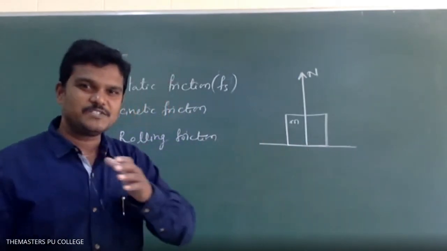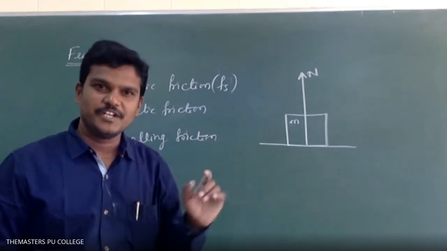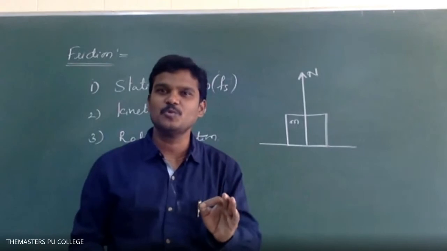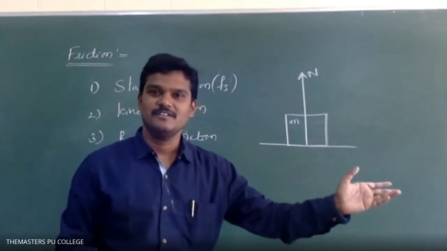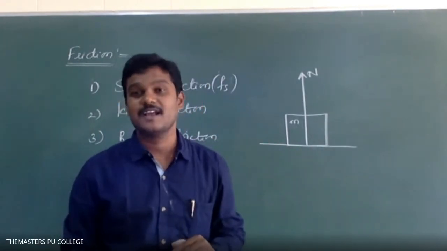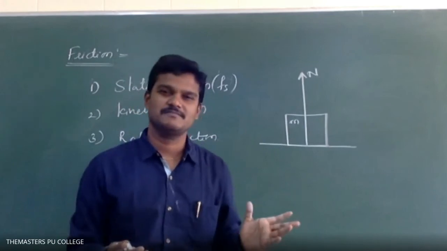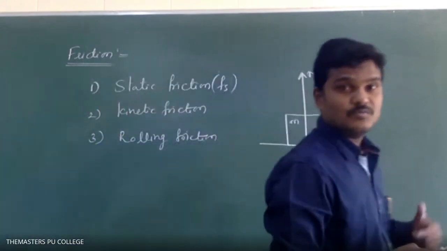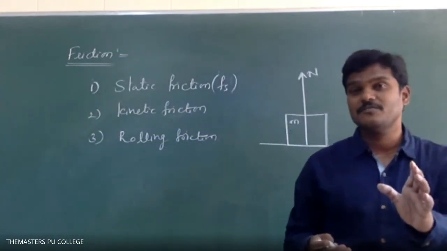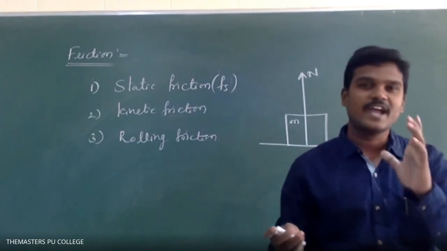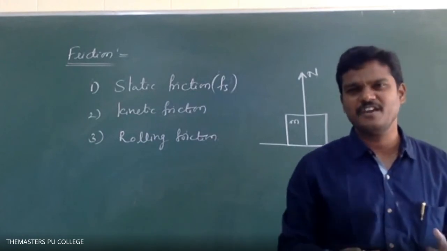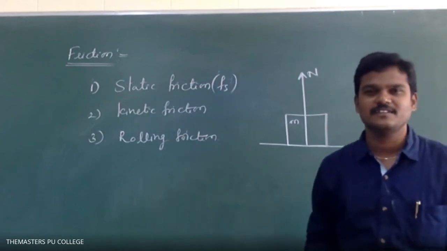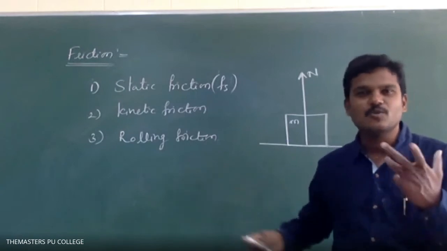If any body is moving on a floor, the frictional force present when one body moves over the surface of another body, we call kinetic friction. In the same way, we can define rolling friction also. How will you get rolling friction?